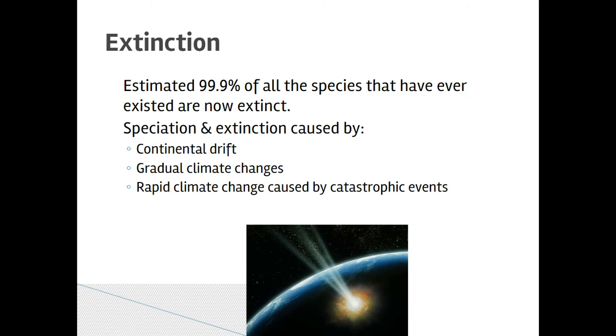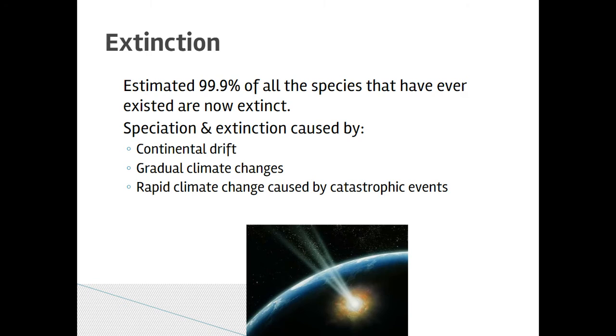And when those genetics shift enough, we consider them a new species from what has previously existed. So speciation and extinction both happen due to the same mechanisms.